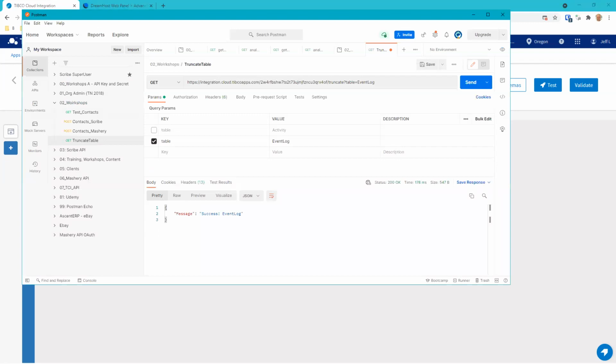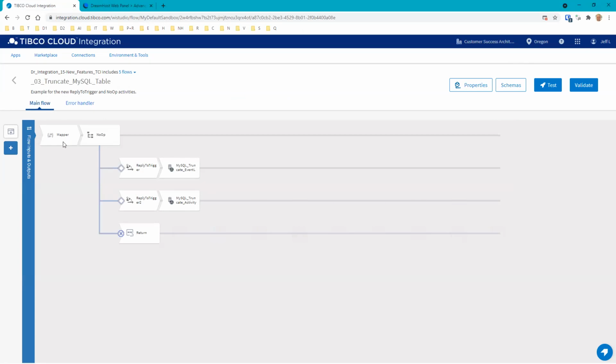All right. And so here's our endpoint. And here's our parameter event log. When we send this off, we immediately get back a 200 that it was okay. And then it's going to go here, return that, and it's going to continue execution behind the scenes.